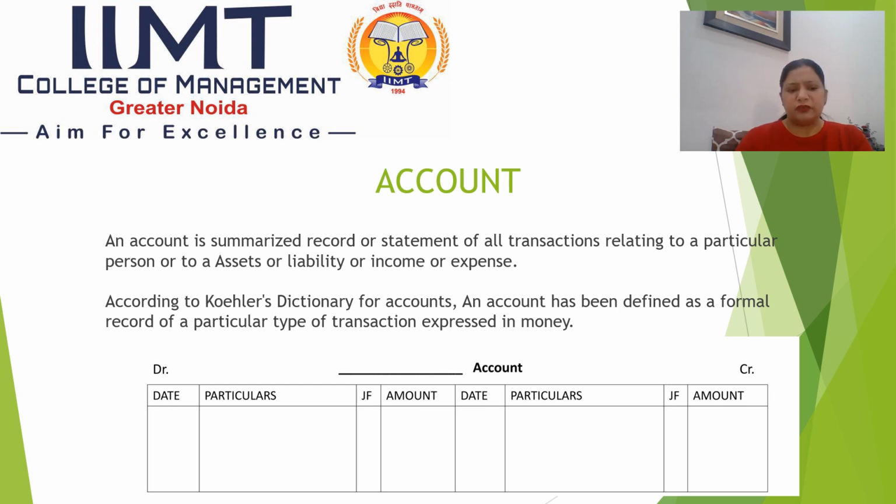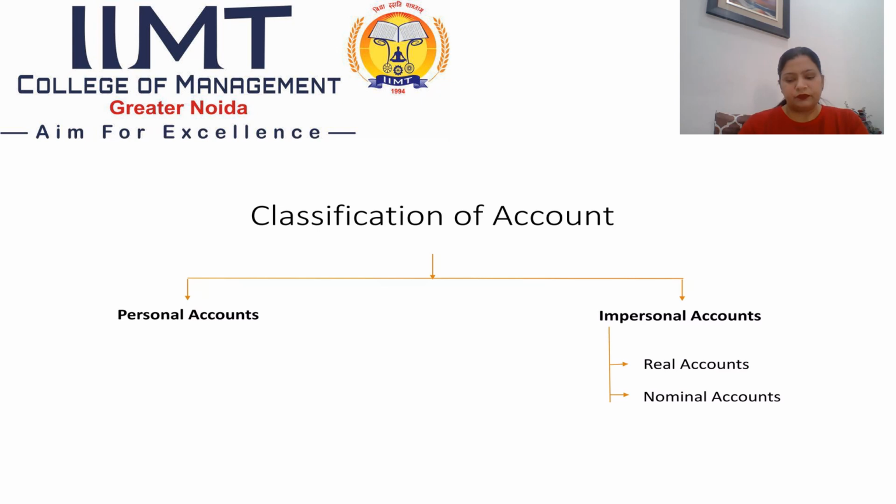An account is prepared in a T form. There is one side, the debit side, and the other one is the credit side. The right side is known as the credit side and the debit side is its left side. Both the parts, debit and credit, are further partitioned into four columns each. The first column is for date, the second is for particulars, the third is for general folio, and the fourth one is for the amount that is to be debited. And the second part, that is the right side, also has four columns. One is for date, the second one is for particulars, the third one is for general folio, and the fourth one is for the amount that is to be credited.